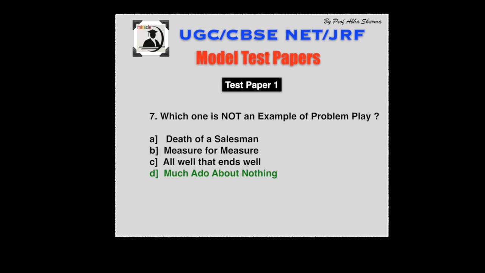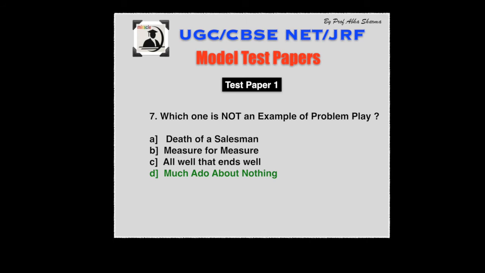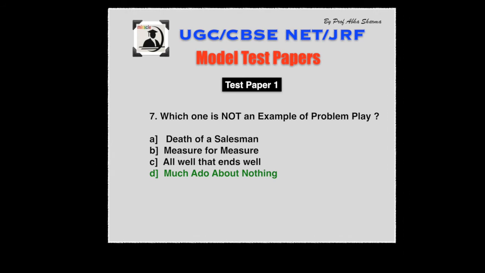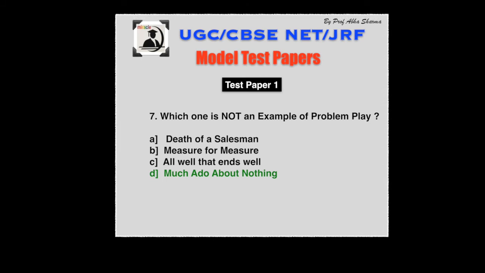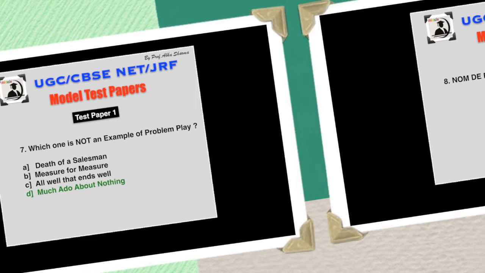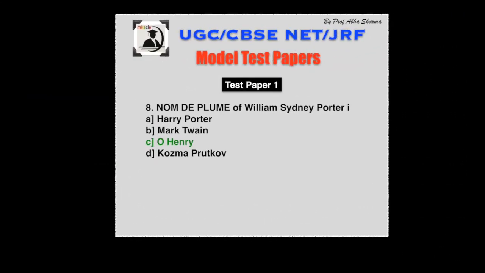The second sense is a narrow one. Shakespearean scholars apply the term problem play to a group of Shakespearean plays, which are also called bitter comedies, especially Measure for Measure, Troilus and Cressida, and All's Well That Ends Well. Question number 8. Nom de plume of William Sidney Potter is O. Henry. You are asked the pen name of the writer, the pseudonym of the writer.